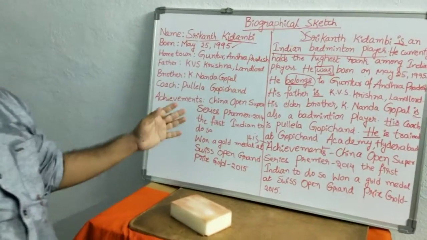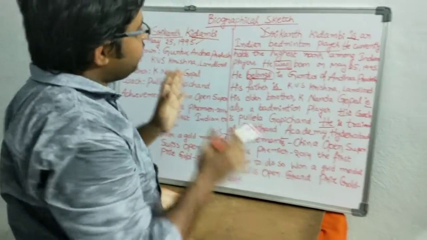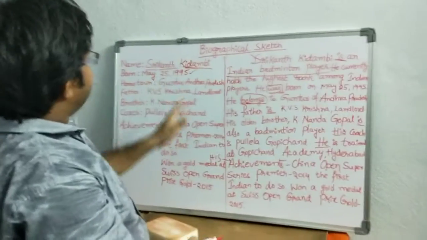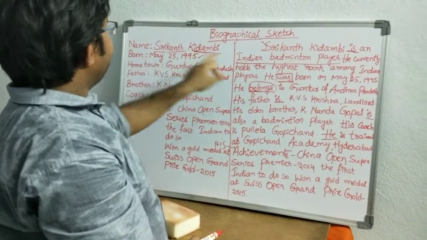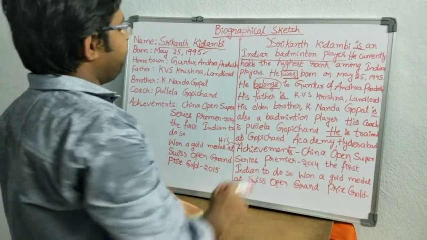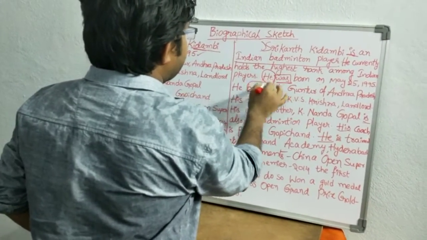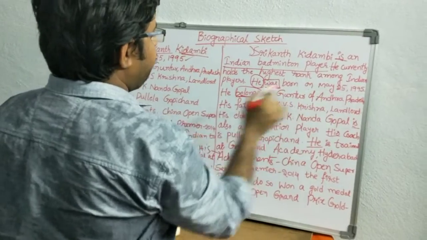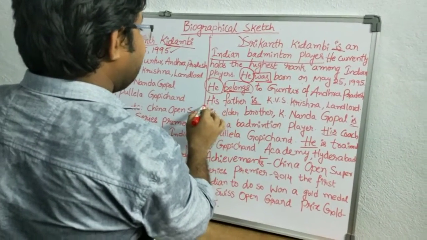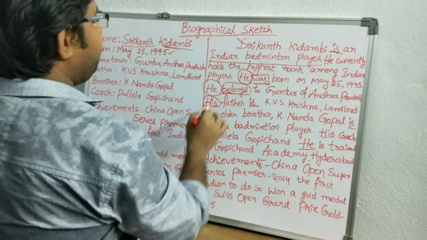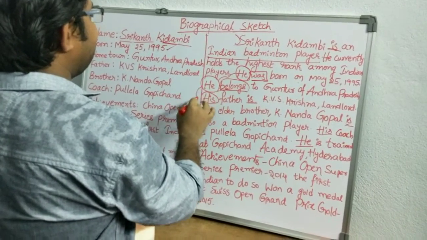So dear students, if you observe carefully, just look at the changes I made. First one, I wrote the person's name. Next one, I wrote he was born on. Look carefully at the pronouns. He was born on. He belongs to. Next one, his father. Here, what is the difference between he and his?